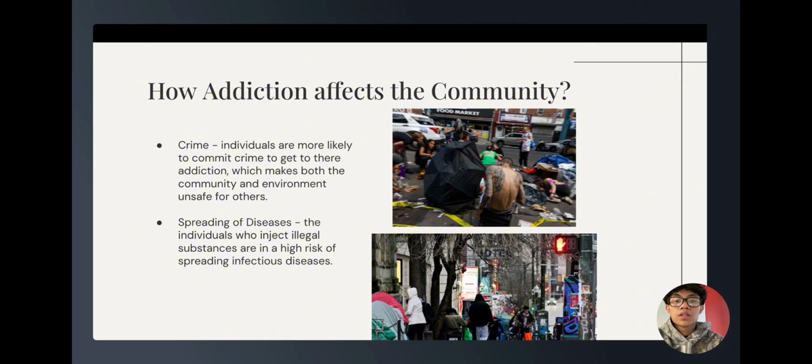So, how does addiction affect the community? Crime. Crime is a big thing with addiction. Individuals are more likely to commit crime to feed their addiction, which makes both the community and environment unsafe for others. Spreading of diseases. The individuals who inject illegal substances are at high risk of spreading infectious diseases.